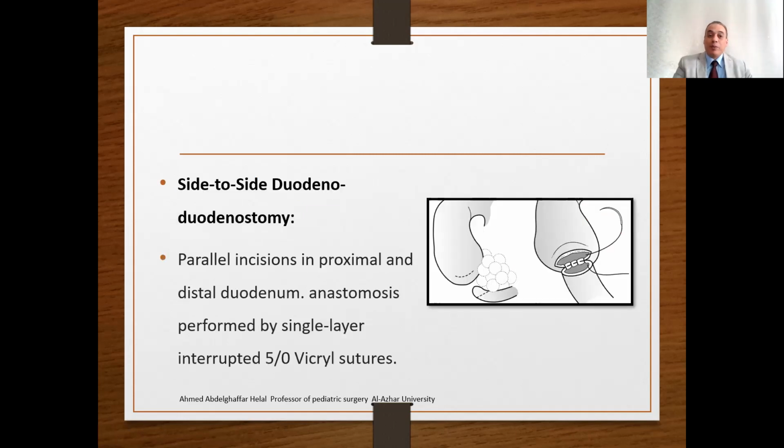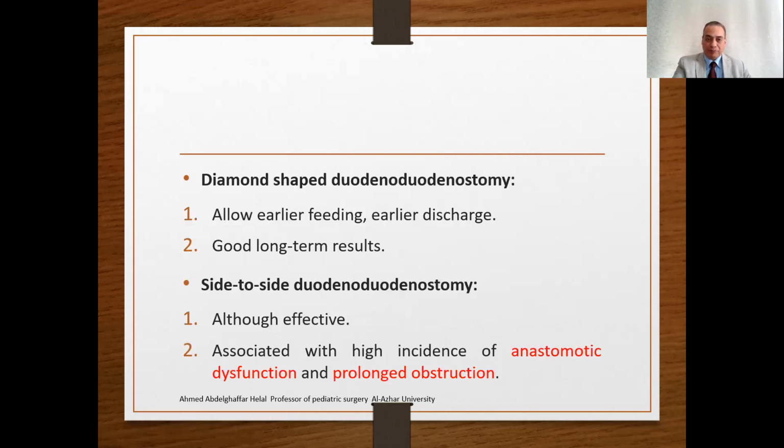very important. Some authors described side-to-side duodenostomy, not this diamond shape. However, you perform a transverse parallel incision in the proximal dilated duodenum and anastomose it to the same parallel incision of the distal dilated duodenum. So this is called side-to-side duodenostomy.